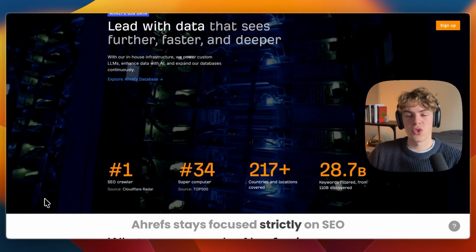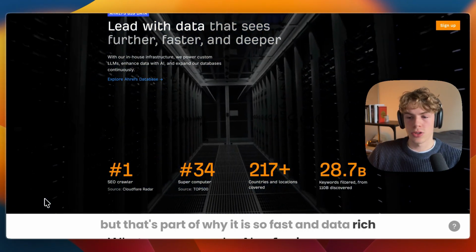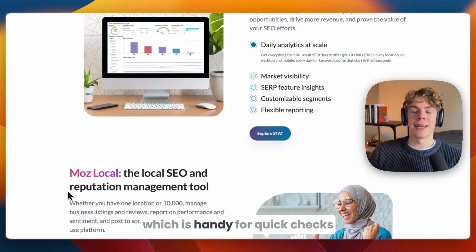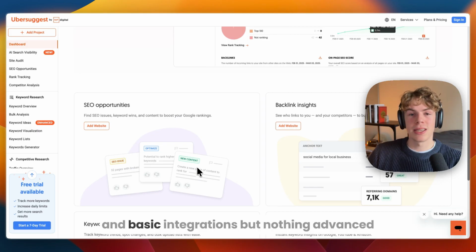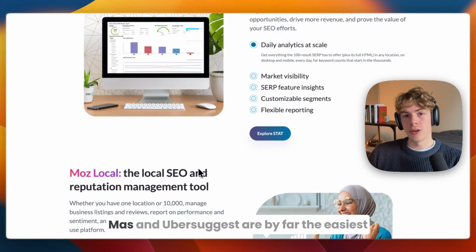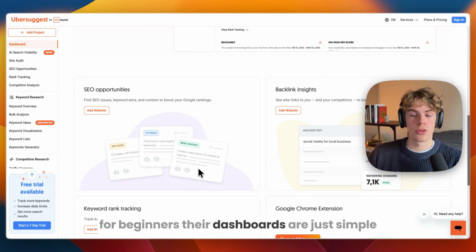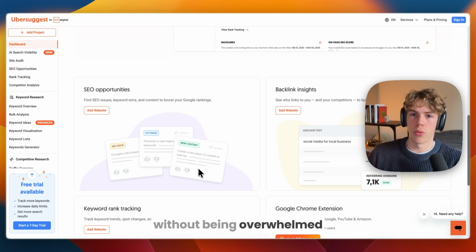Ahrefs stays focused strictly on SEO, but that's part of why it is so fast and data rich. Moz offers a browser toolbar called Mozbar, which is handy for quick checks, and Ubersuggest has Chrome extensions and basic integrations but nothing advanced. Now for the ease of use, Moz and Ubersuggest are by far the easiest for beginners. Their dashboards are just simple, clean, and you can get meaningful data without being overwhelmed.